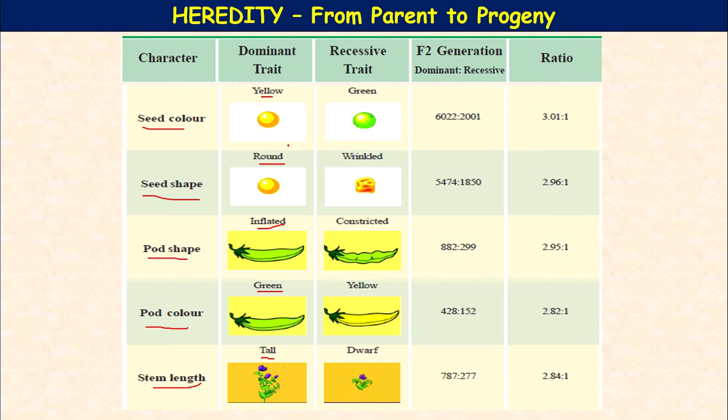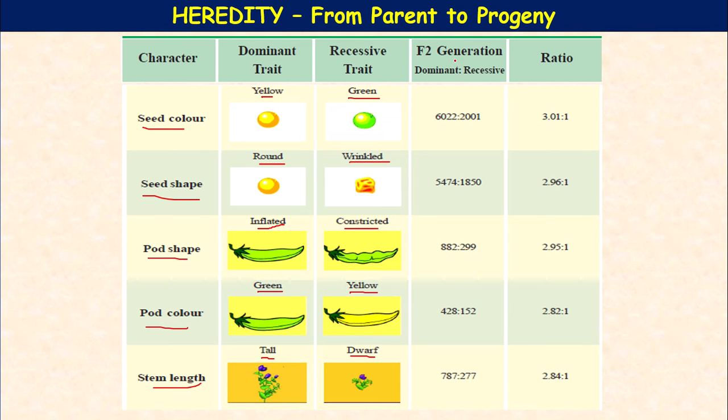These are all dominant. In the second column, recessive trait: the seed color, if it is green, this is recessive; the seed shape wrinkled; the pod shape constricted; the pod color yellow if it is recessive; the stem length if it is dwarf, it is recessive.